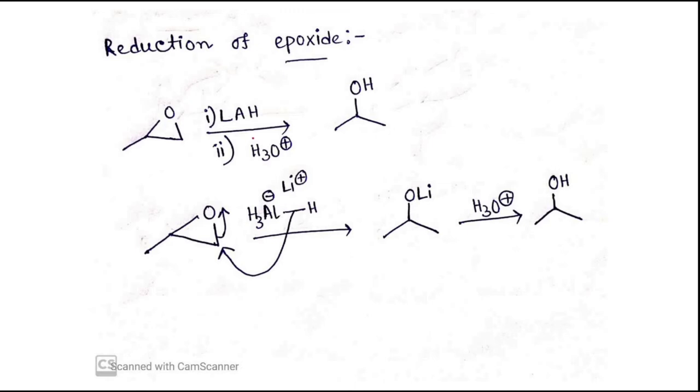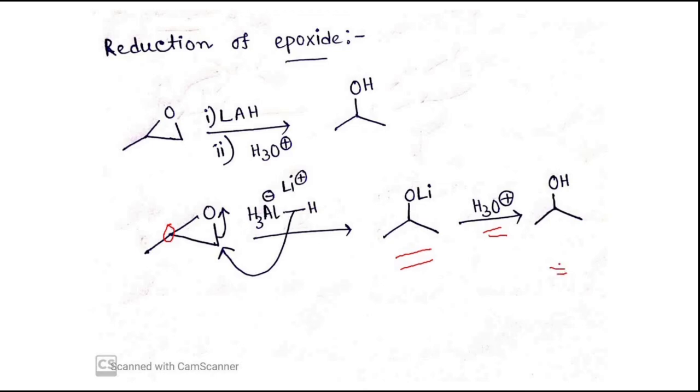Now in case of epoxide, what will happen? This lithium aluminum hydride, I have told that it can act as a nucleophile as well as a base. Now in case of this unsymmetrical epoxide, you can see that hydride will attack from the direction where the steric hindrance is less. If this hydride attacks from this direction, the steric hindrance will be less compared to this carbon, because here one carbon is substituted by a methyl group. That's why this hydride will attack this center and we will get this intermediate, and in presence of H3O plus, that will be converted to this alcohol.